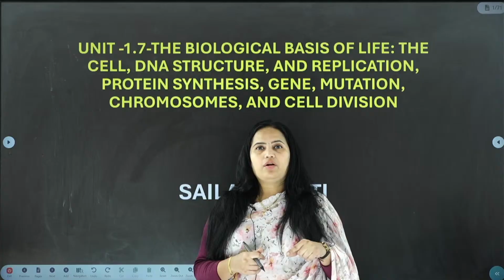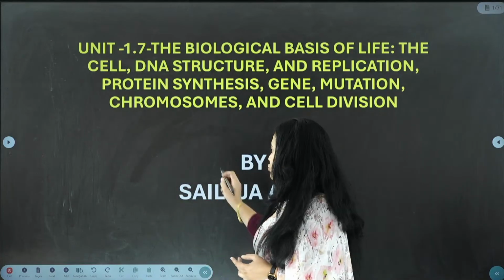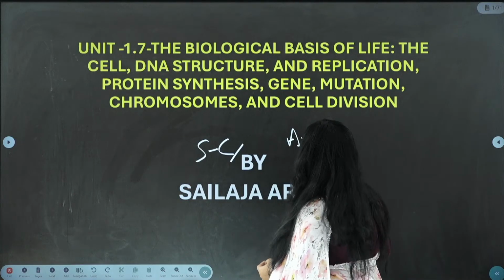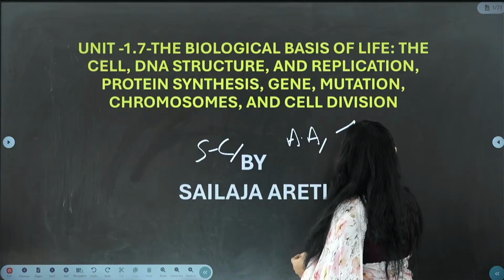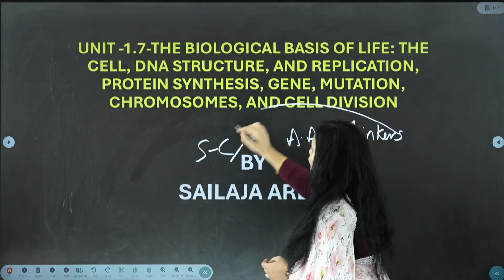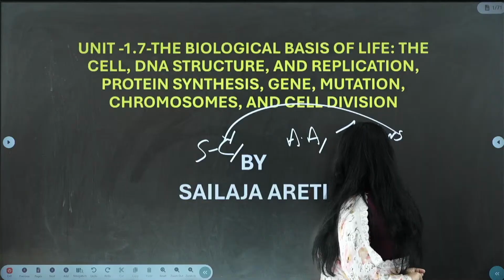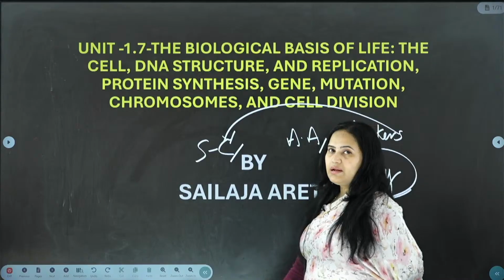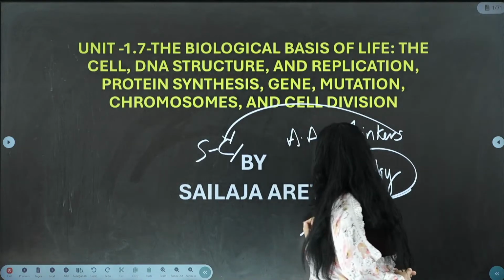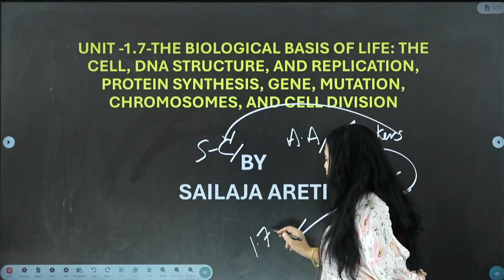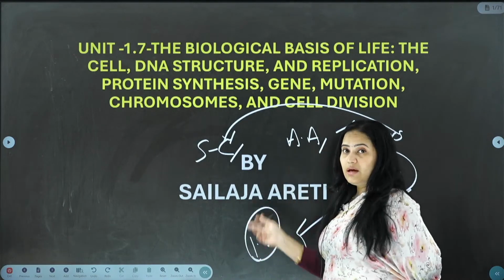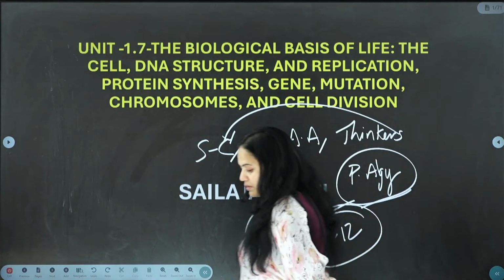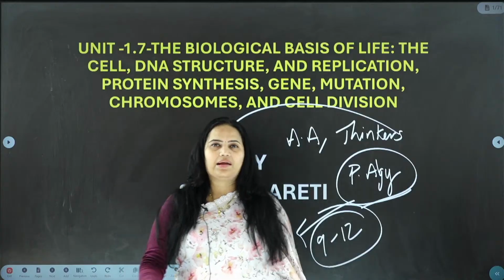In paper number 1 also we have many components. We have socio-cultural anthropology, archaeological anthropology, and then the thinkers' opinions. Of course, thinkers' opinions can be clubbed under socio-cultural anthropology, and after that we see the physical anthropology component and the chapters which deal with it. It all starts from 1.7, and then there is a jump from the 9th to the 12th chapters. These are the components we are going to study in physical anthropology.